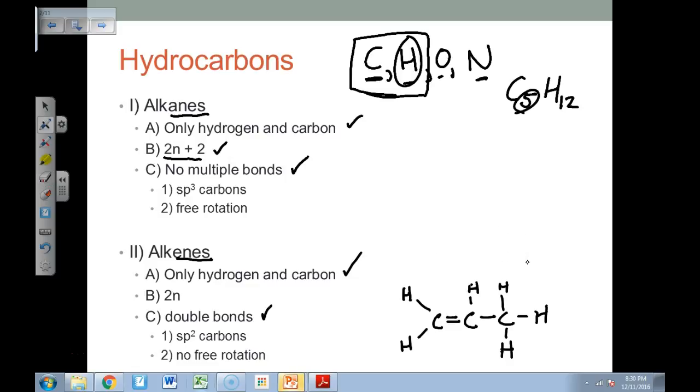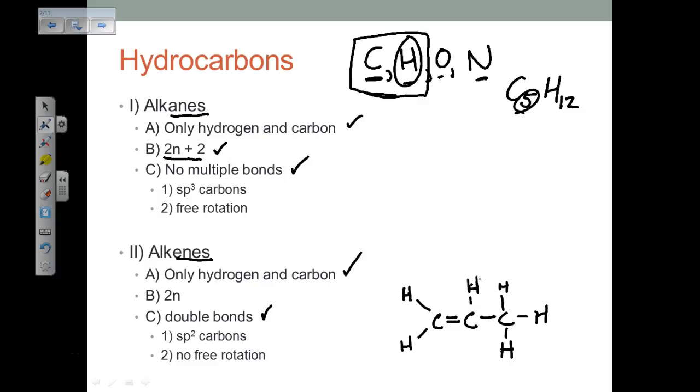Okay, so that's good. So we have C3, then 1, 2, 3, 4, 5, 6, H6. It follows the 2N rule. And we'll notice now that there are sp2 hybridized carbons. There's 1, 2, 3. They have multiple bonds now. There's a double bond in there. That double bond is what makes it what we call an alkene.